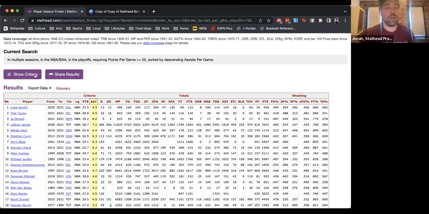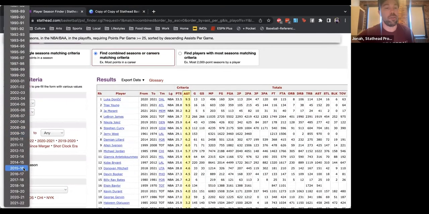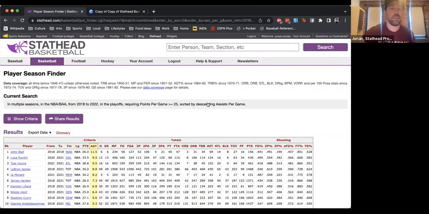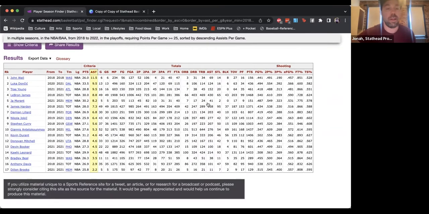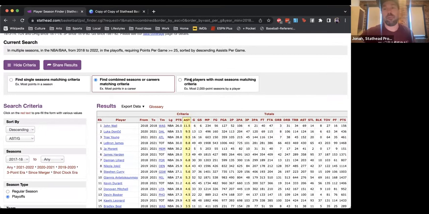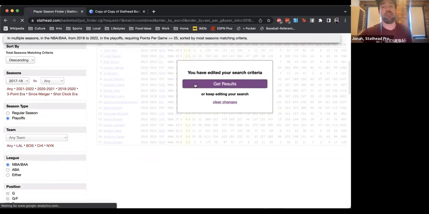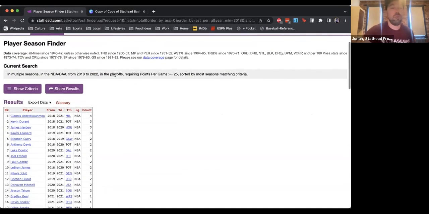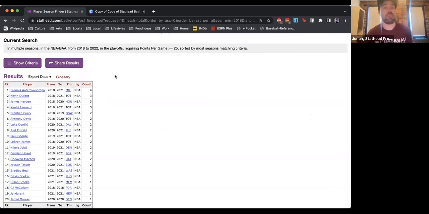I could also do a range of years. So I could just say who's done it since 2017, 2018, and run that search. And then here we go. Another list of the players who average 25 points per game in the playoffs in just those years. And then the last option for now, little teaser, is the find players with most seasons matching criteria search. If you do that, it'll show you the players who had the most single seasons matching the criteria we've set up. So who had the most 25 point per game playoff runs since 2018? It was Giannis. He's done it 4 times, followed by Durant, Harden, and Kawhi.